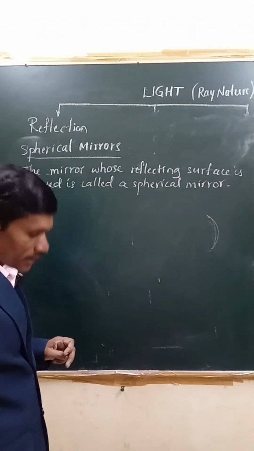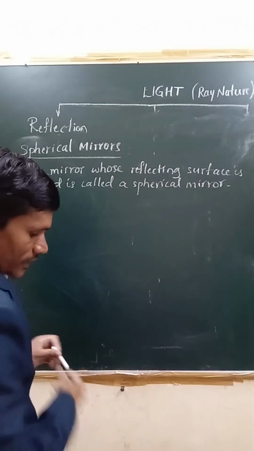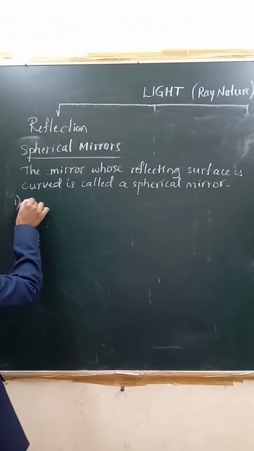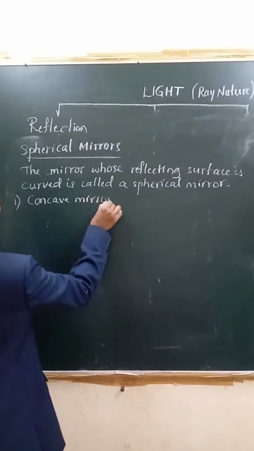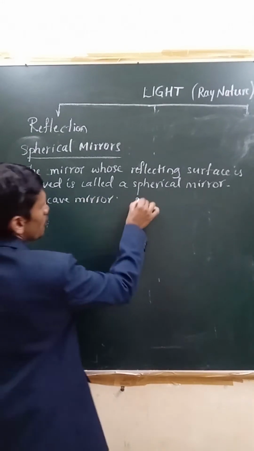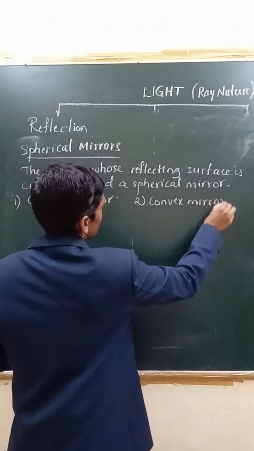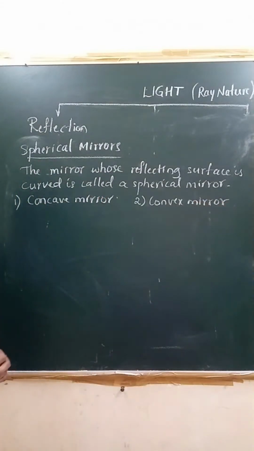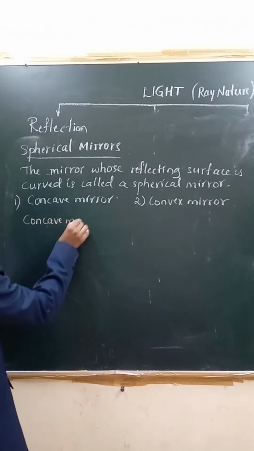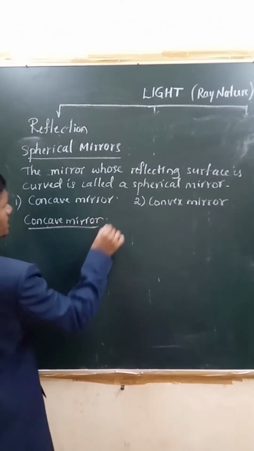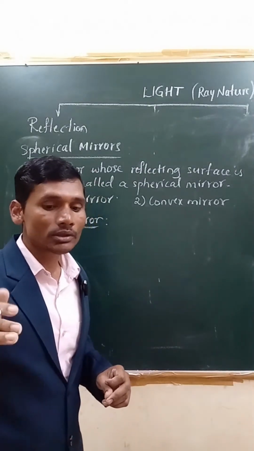Okay, after learning this, let us come to know what are different types of spherical mirrors. First type is concave mirror, right? Next, second one comes convex mirror. Two types are there. First, let us understand how to define a concave mirror. If you take a concave mirror, we will define it. Very simple. A spherical mirror whose reflecting surface is curved inwards.